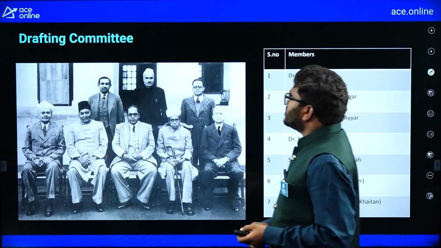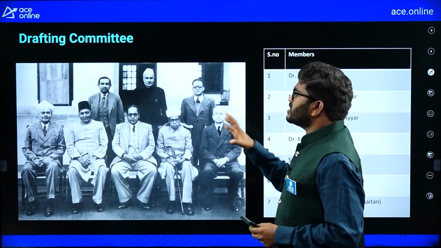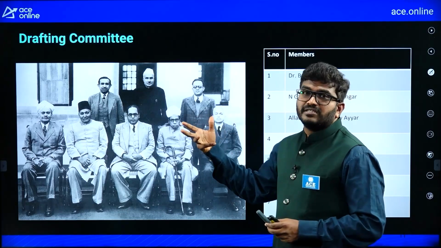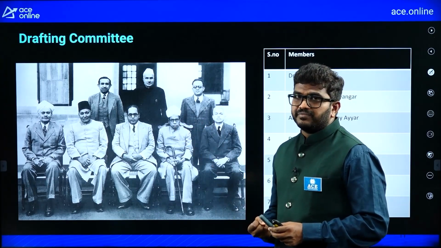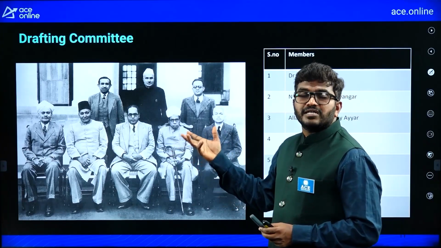Right, the members in the Drafting Committee, see, these are the main members. They prepared and wrote the drafting of the Constitution of India. In simple language, you can say they wrote the Constitution of India.